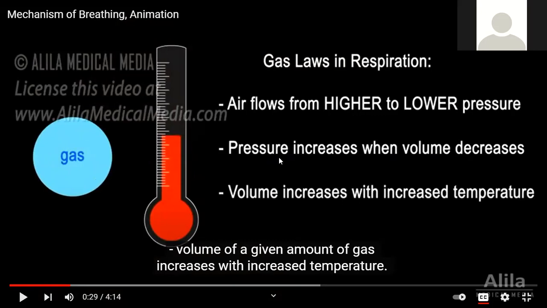Okay, these are the three laws. Just remember the terms. Boyle's law: this pressure and volume is there, right? If pressure increases, volume will decrease. That is Boyle's law. Volume is directly proportional to temperature. That is Charles' law.